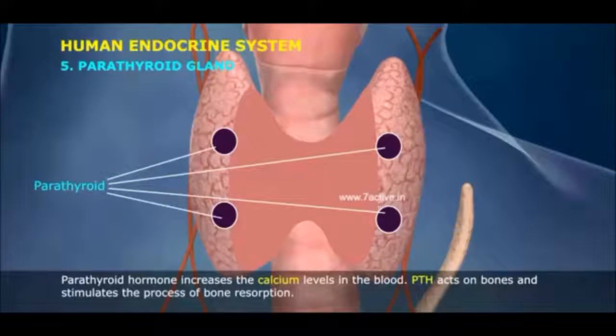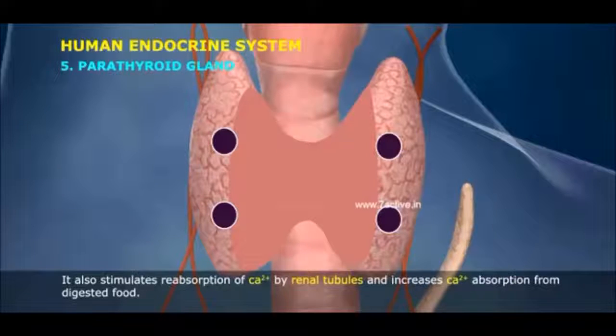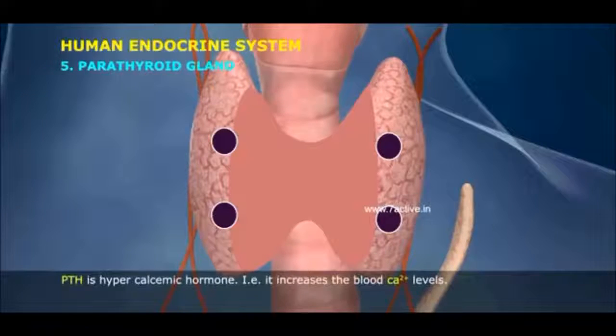Parathyroid hormone increases the calcium levels in the blood. PTH acts on bones and stimulates the process of bone resorption. It also stimulates reabsorption of Ca2+ by renal tubules and increases Ca2+ absorption from digested food. PTH is hypercalcemic hormone, that is, it increases the blood Ca2+ levels.